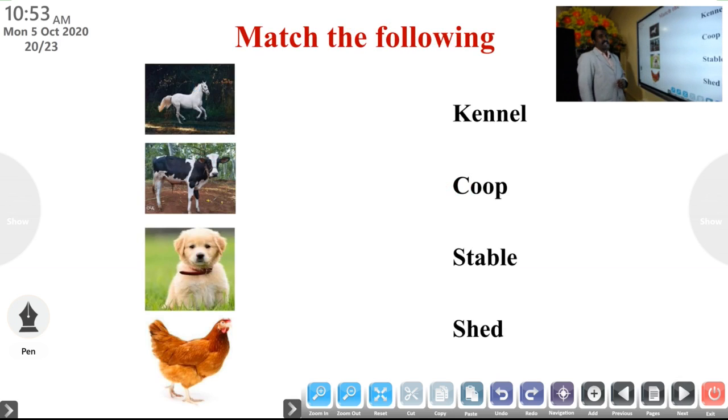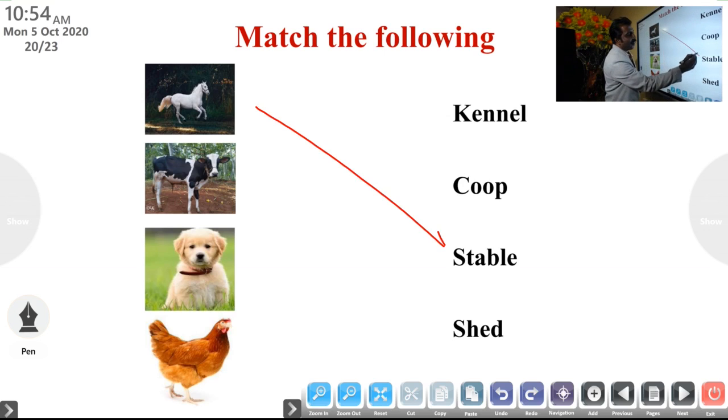One more activity. You can match the following. On the left side you can see the animal. On the right side the name of the home is given. Okay, match the following. First one, horse. The home of a horse is known as a stable.